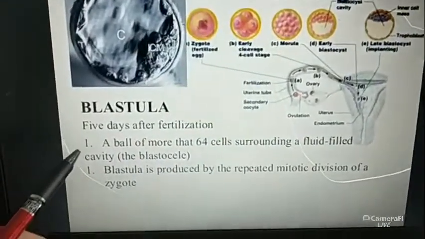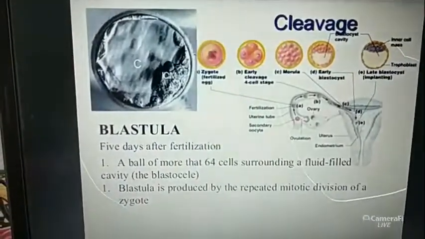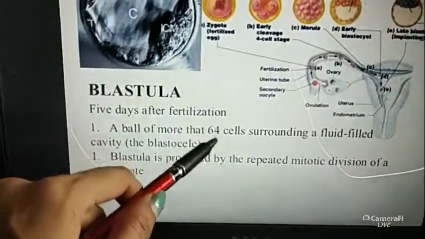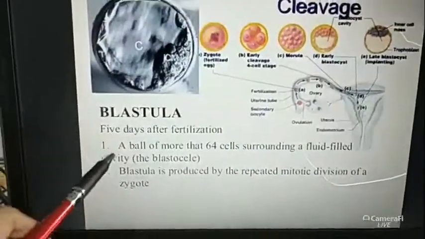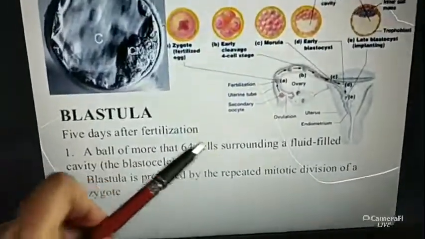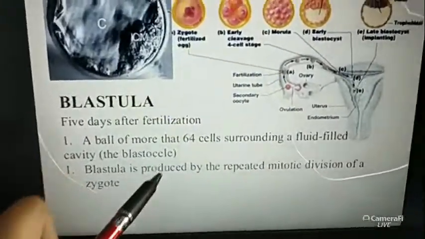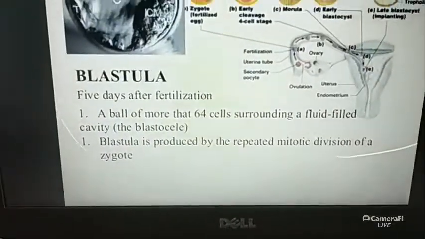What is the meaning of the blastula? Blastula is a stage of the embryo. When the embryo contains 64 cells after mitotic division, this stage is called the blastula. It contains a fluid-filled cavity, and it is produced by the repeated mitotic division of a zygote.